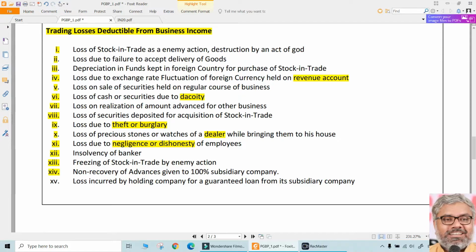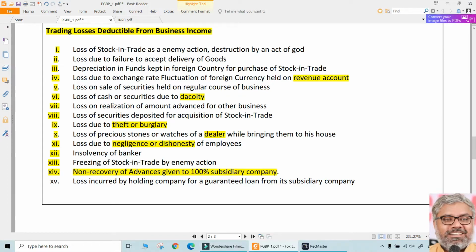And this is an interesting thing. Non-recovery of advances given to a 100% subsidiary company also is allowed as deduction. So what happened? A holding company has given an advance to subsidiary company. Subsidiary company did not give it back. Holding company incurred the loss. So that loss is allowed as deduction in the hands of the holding company. This is a loophole, definitely. If this court judgment is used, a lot of people can create a subsidiary company and show some amount as advance given to them, and it did not pay back. Because it is 100% subsidiary, people who are involved in both the companies will be same. In a sense, they can evade the tax by using these type of judgments.